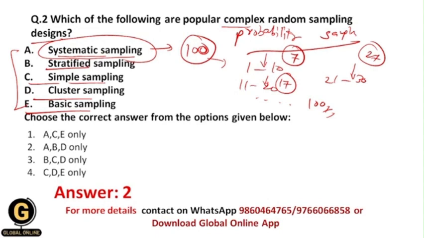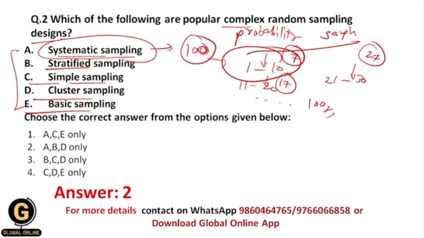All of you getting? This is called systematic sampling, but it is a random sampling design because the first sample is selected randomly. And it is called complex random sampling design because we do lots of procedures, while using random selection of the sample.